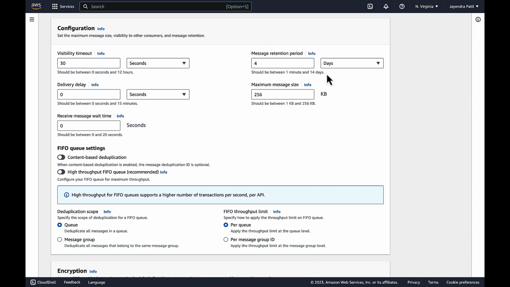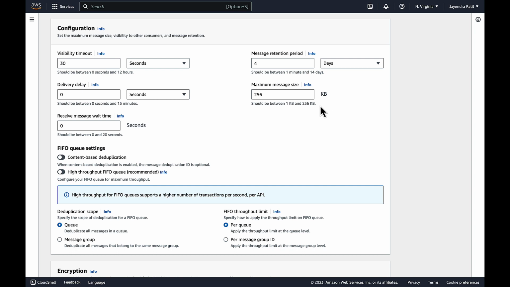Message retention period. SQS automatically deletes messages that have been in a queue for more than the maximum message retention period. They basically expire and are deleted. The default message retention period is 4 days and ranges from 1 minute to 14 days. Delivery delay. Delivery delay helps postpone the delivery of new messages to consumers for a number of seconds. The default is 0 seconds, where it is delivered immediately, and it can range from 0 seconds to 15 minutes.